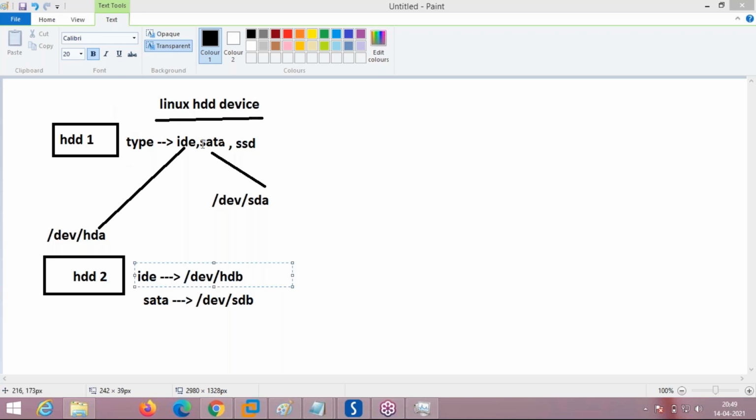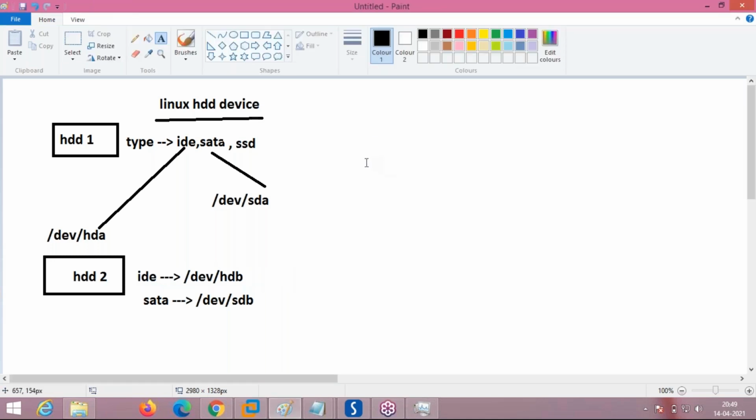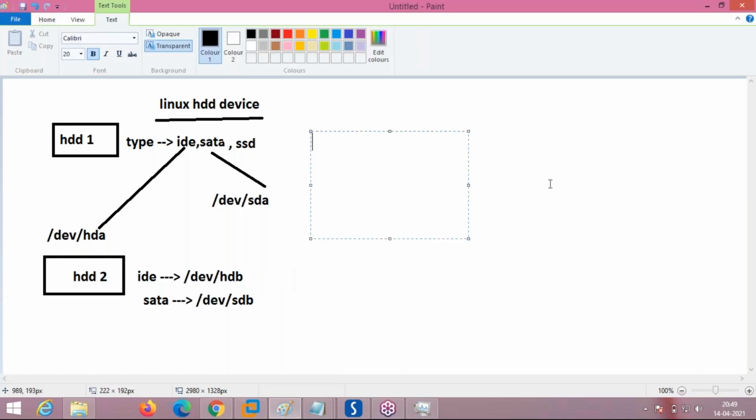How many hard disks can you add for IDE? Remember, for IDE hard disks, only four hard disks can be added to the system. If it is SATA, we can add more than that, depending on how many SATA ports there are. An IDE type desktop can have only four hard disks: IDE 1, IDE 2, IDE 3, IDE 4.